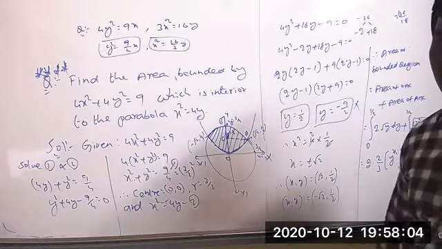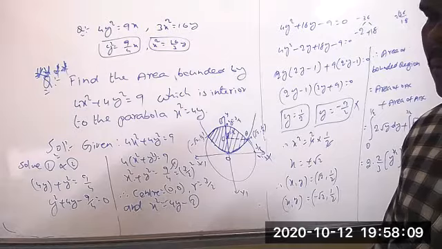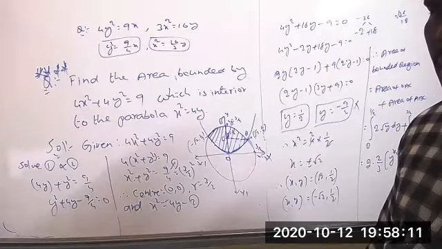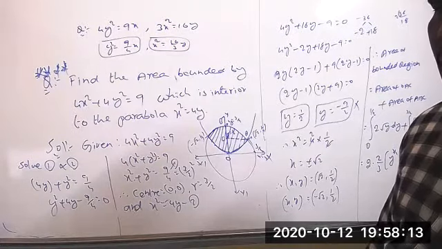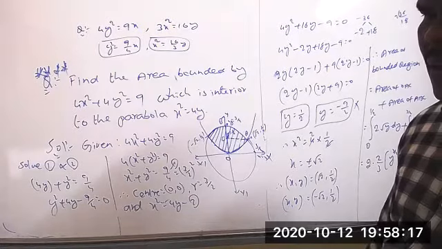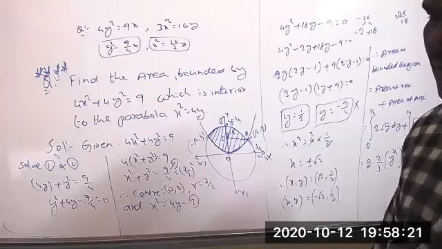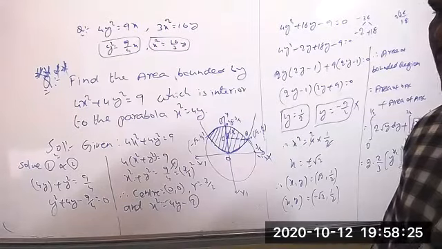Integration of root of a square minus x square equals x by 2 under root a square minus x square, plus a square by 2 sin inverse of x by a.